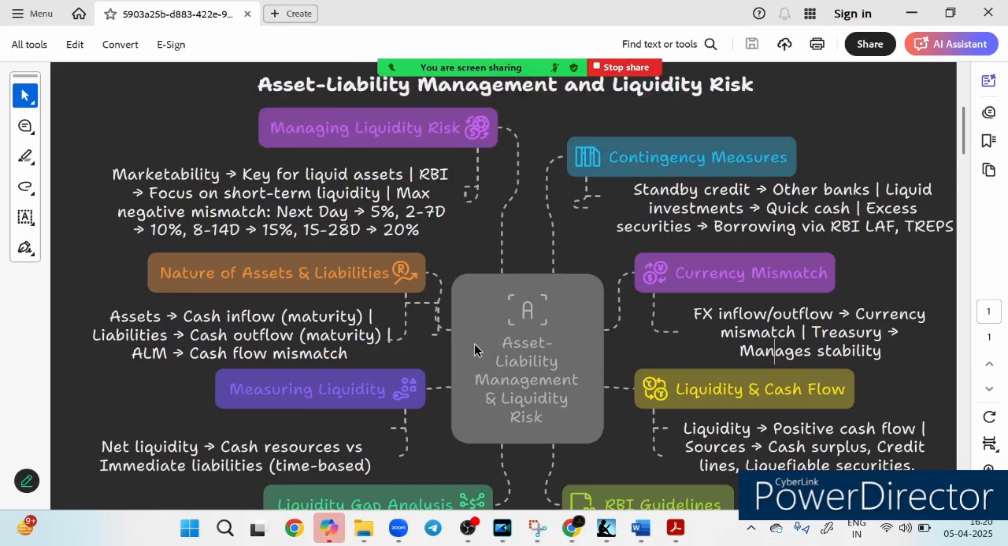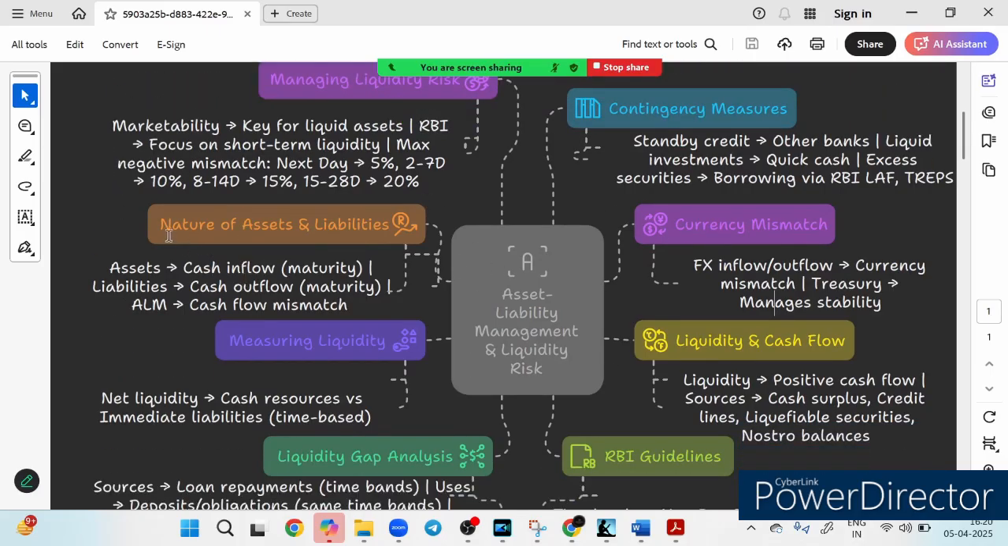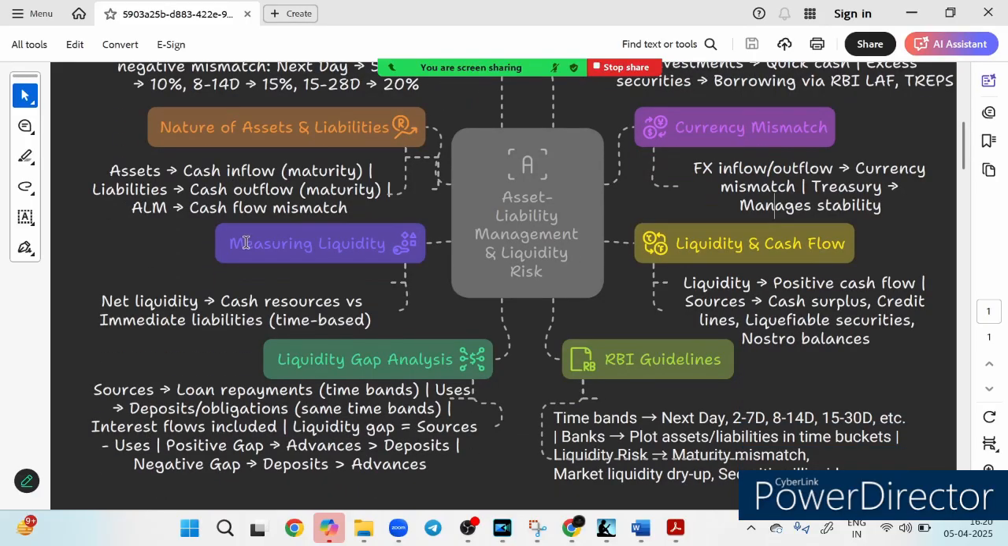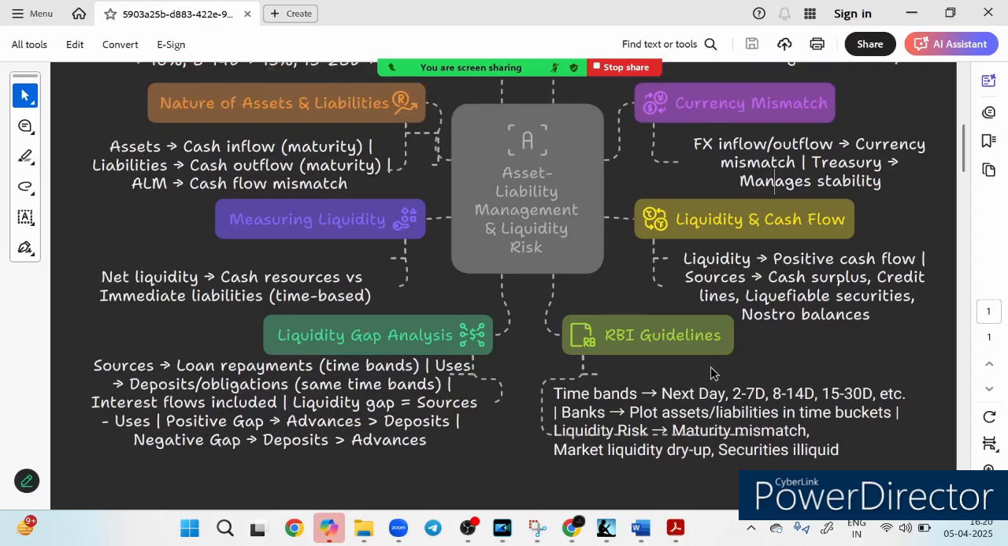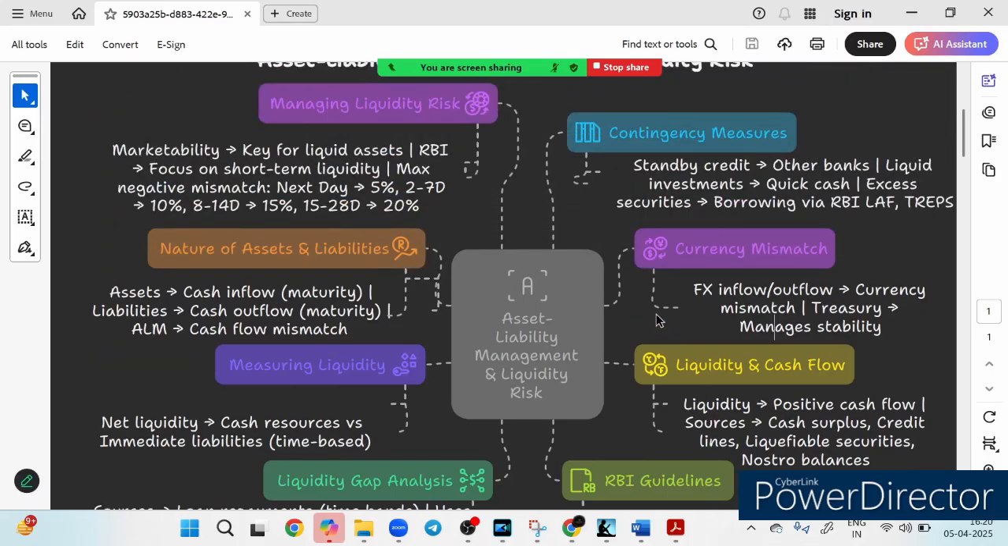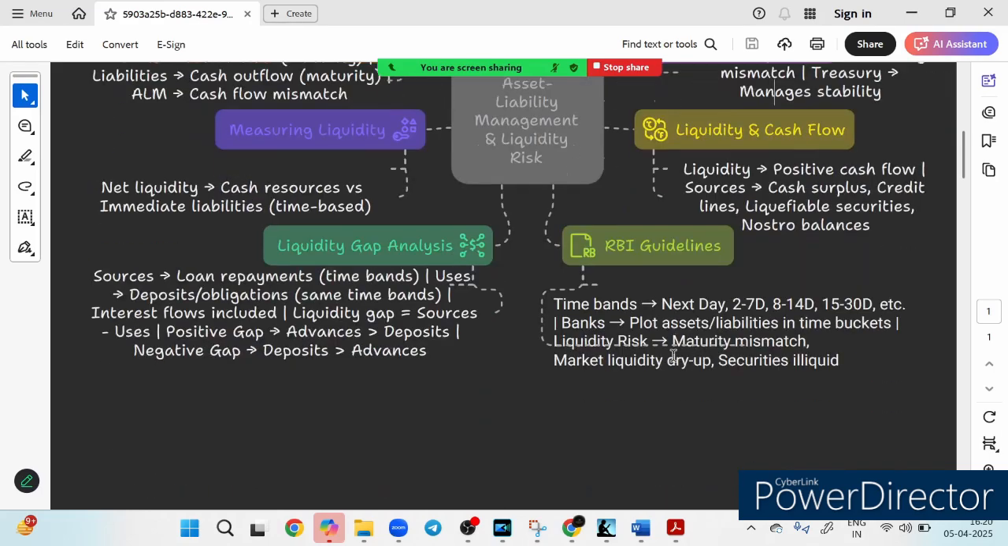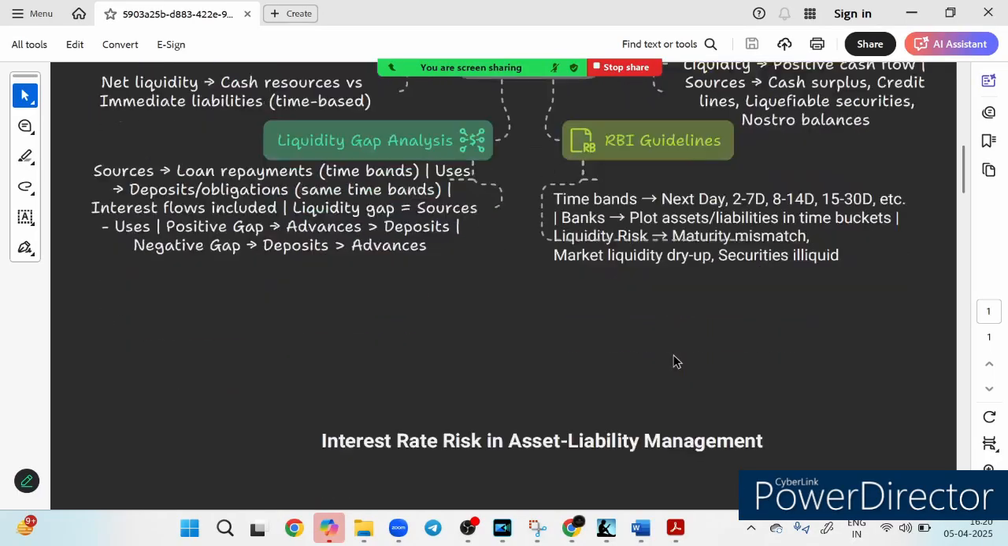So we have seen what are the limits placed by RBI in managing liquidity risk. We have seen the nature of assets and liabilities, right? We have seen how to measure the risk. We have seen liquidity gap analysis, RBI guideline, right? Time band and maturity. We have seen how banks deal with the contingency measures, currency mismatch. What is the role of currency mismatch here, and how liquidity and cash flow are related, right? So this is the first slide. Now let's look at the second slide.